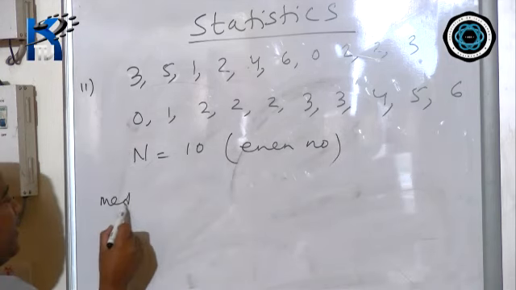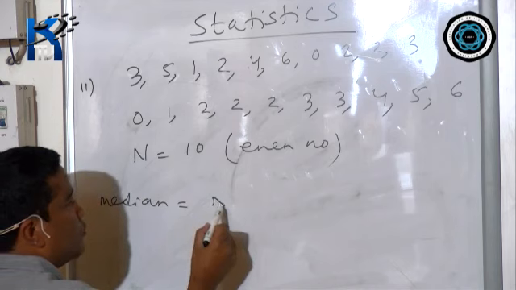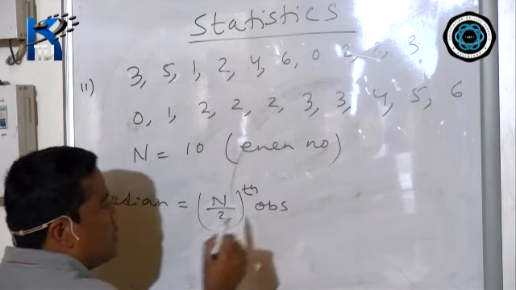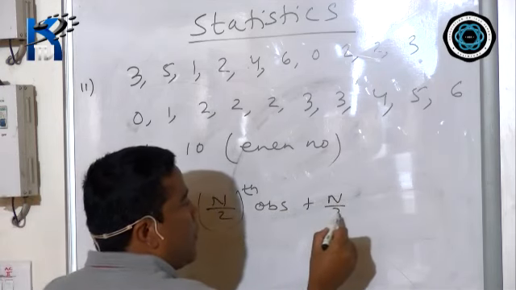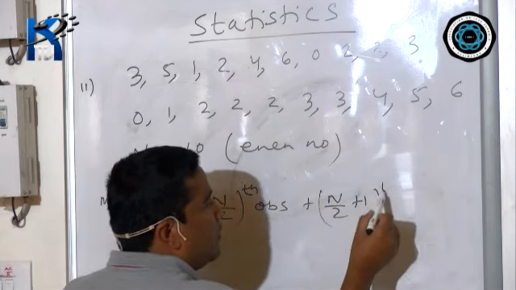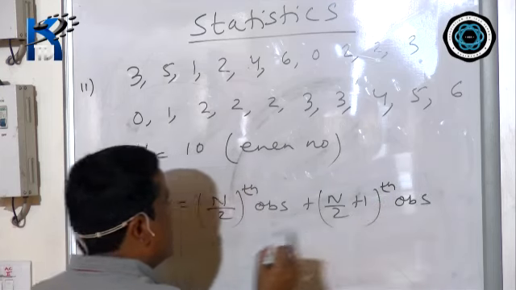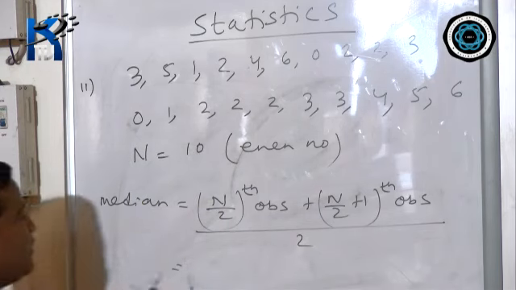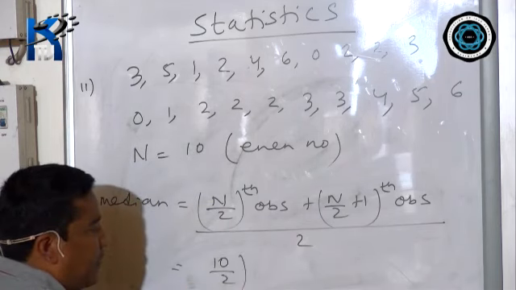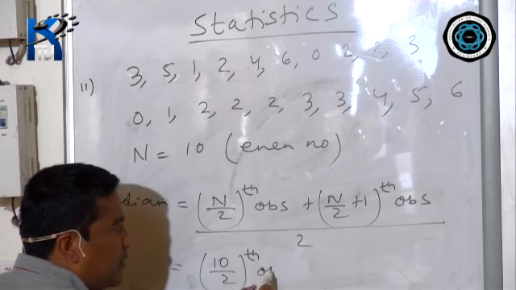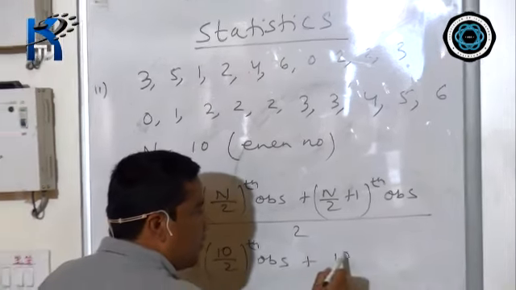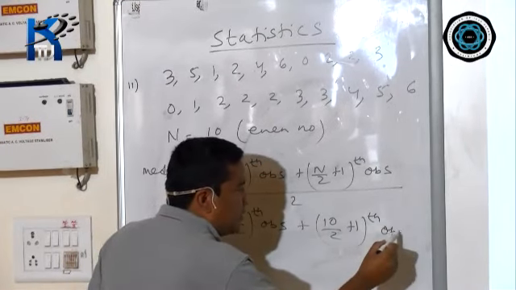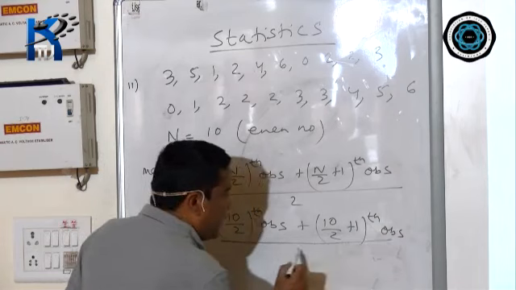Therefore, median equals the formula: n by 2 th observation plus n by 2 plus 1 th observation, divided by 2. Now n means 10. So 10 divided by 2 th observation plus 10 divided by 2 plus 1 th observation, divided by 2.